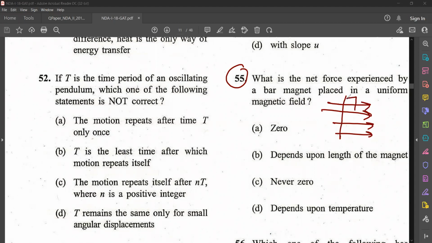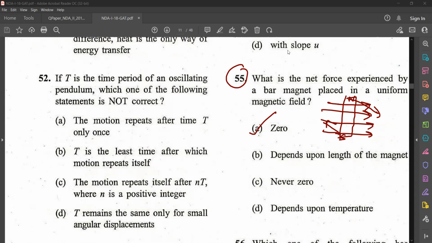So if a bar magnet is placed in a uniform magnetic field, its north pole and south pole experience equal and opposite force. So we can say the net force or total force acting on it is 0, because its north pole as well as south pole experience equal and opposite force. So the net force acting on it will be 0. Option A.